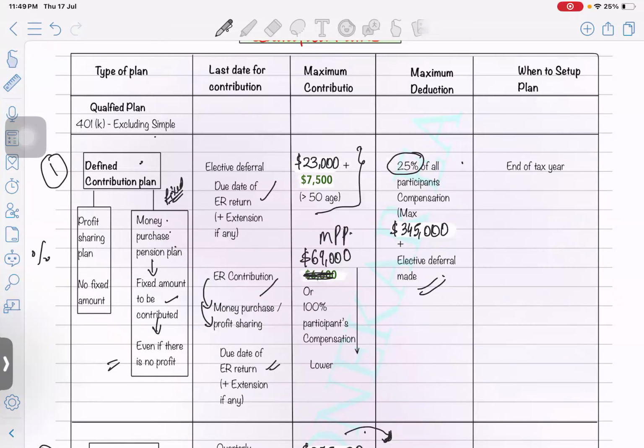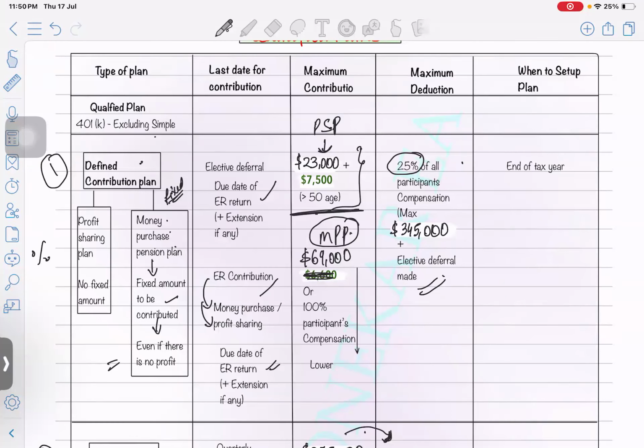Okay, so there is one question: 69,000 or 100% of participants' compensation, whichever is lower, or 23. No, Krishna, it's not the same thing. This is for the money purchase pension plan, and this is for the profit sharing plan. So you can just note it down somewhere in your book.